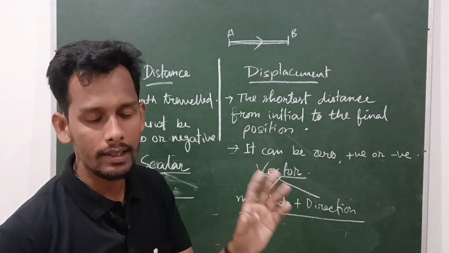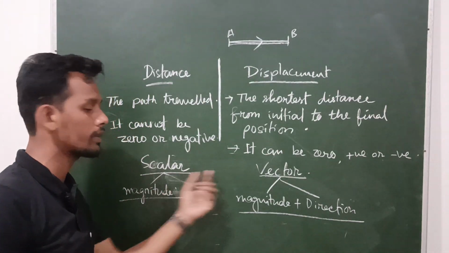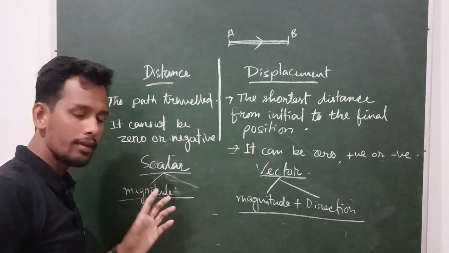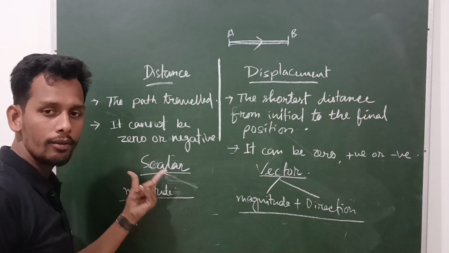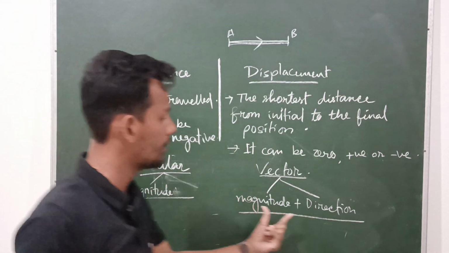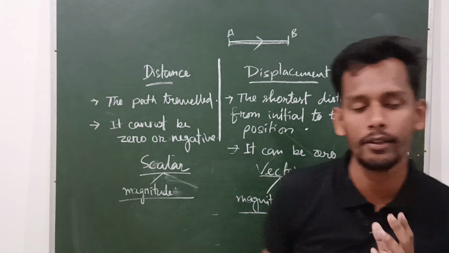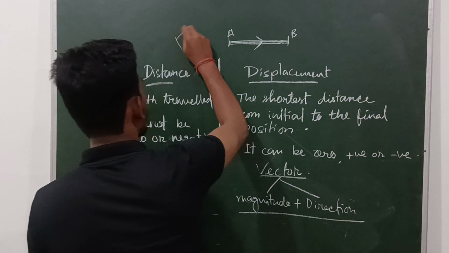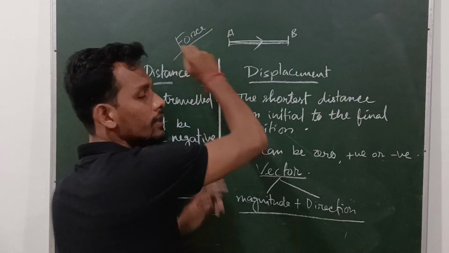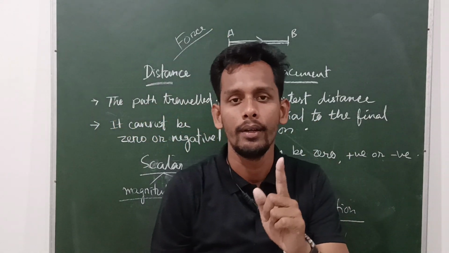In higher classes, in class 11 physics, you will learn about scalar and vector quantities. Just remember this: if a quantity has only magnitude, it is called scalar. If a quantity has magnitude along with its direction, it is a vector. I will give you a small example. Suppose you know about force. Force is a vector quantity.